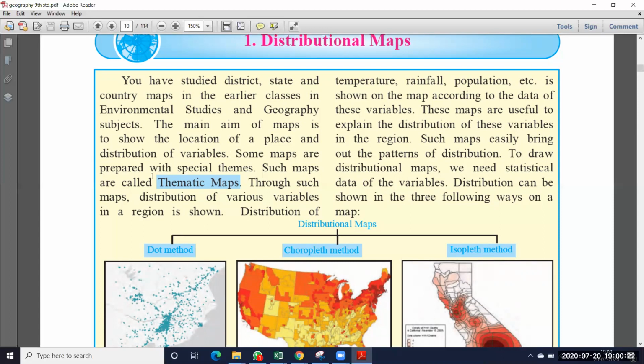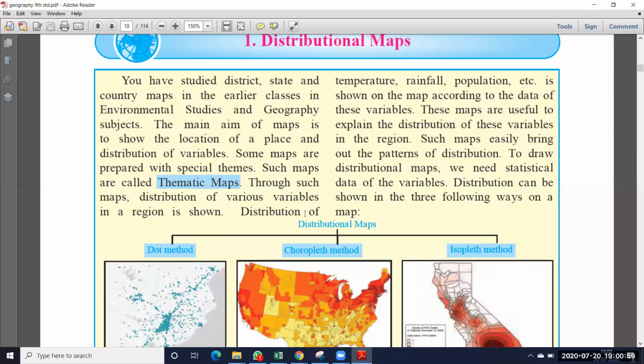Some maps are prepared with special themes, for special purposes only. Such maps are called thematic maps. Through such maps, the distribution of various variables in a region is shown. Using these maps, we can understand the variables in that region, that means the temperature, the rainfall, the population. All these things we can know using thematic maps.